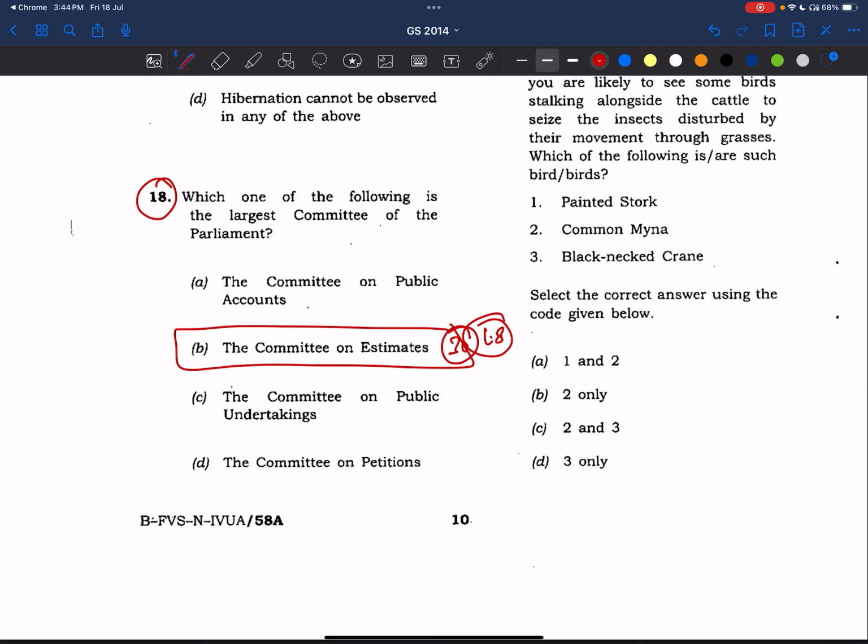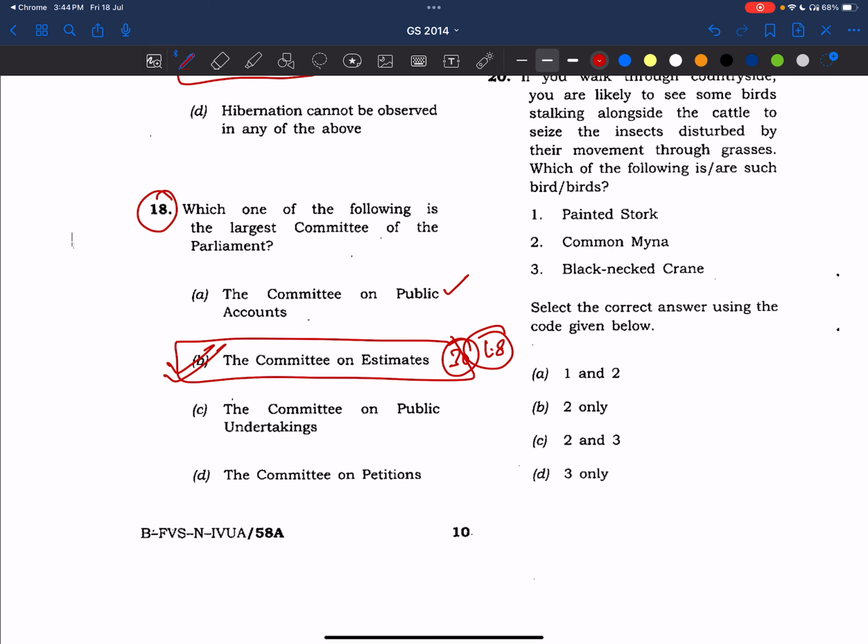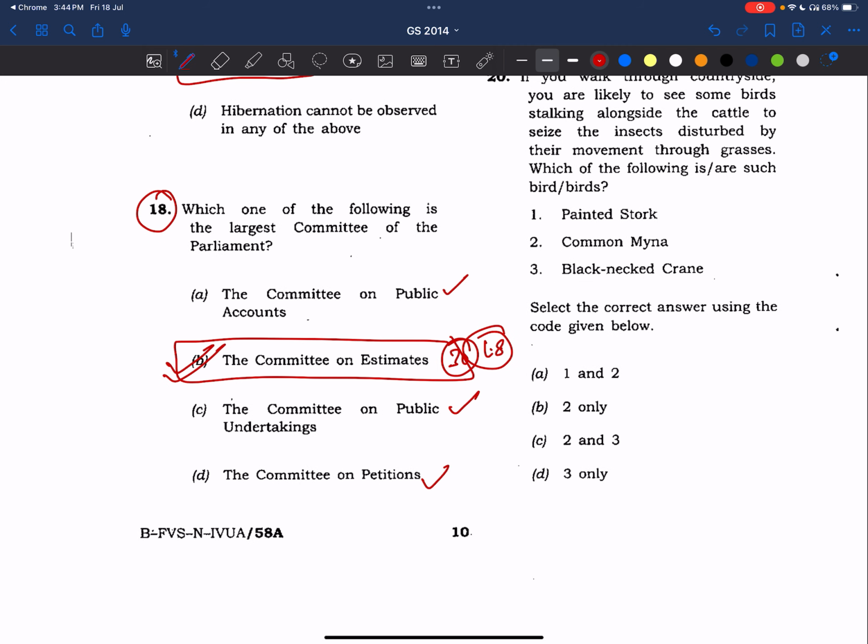Now see, this is done. And UPSC has also given options: Committee on Public Accounts, Public Undertakings, and Petitions. So we need to know the basics about all these committees. The Public Accounts Committee consists of 22 members, 15 from Lok Sabha and 7 from Rajya Sabha, right? And the Chairman of the Public Accounts Committee is appointed by the Speaker. Mostly they will be from opposition parties only. It's a convention, not a rule. It is just a convention.